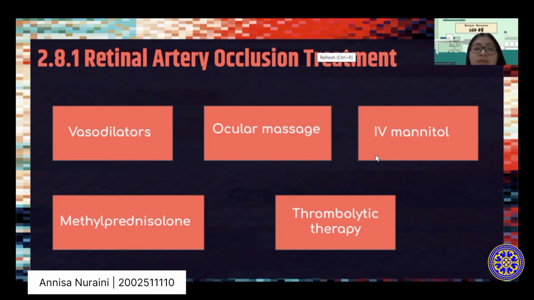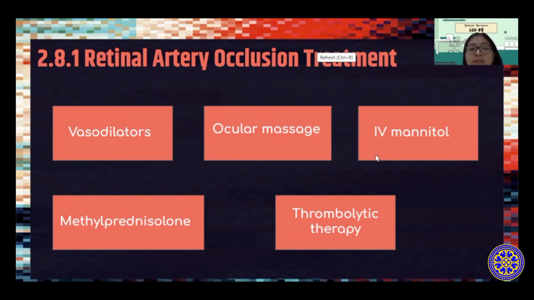So, pharmacological treatment in central retinal artery occlusion has limited efficacy to improve vision. In order for it to be effective, it must be started within 6 hours of symptom onset. Treatment options here include the use of vasodilators, lowering the intraocular pressure by doing ocular massage, or giving intravenous mannitol. We could also have the option of reducing the retinal edema with IV methylprednisolone or giving thrombolytic therapy. Surgical treatment may be done if indicated by doing anterior chamber paracentesis.